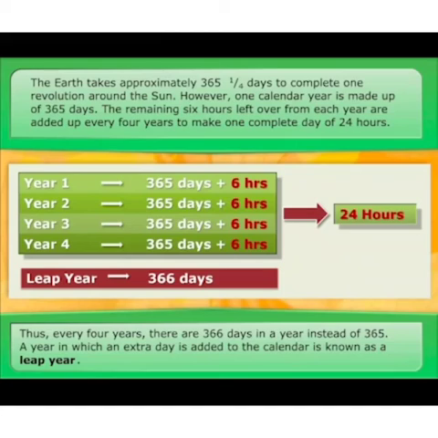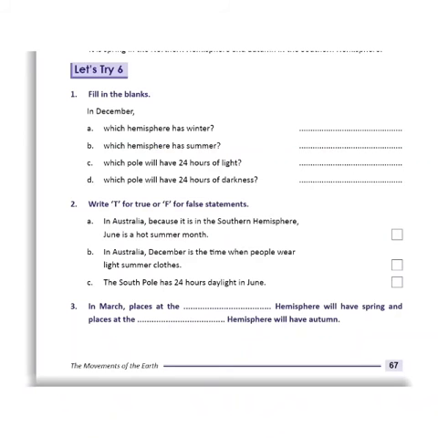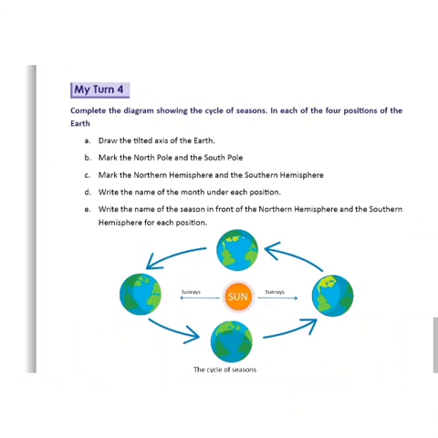Okay, now in this diagram we are clear that there are total 366 days in a leap year. So students, this is your Let's Try 6, page number 67 of your course book. Do it in your book, and also My Turn 4 of your practice book. Complete the diagram showing the cycle of season in each of the 4 positions of the earth. So you have to complete My Turn 4 in your practice book.